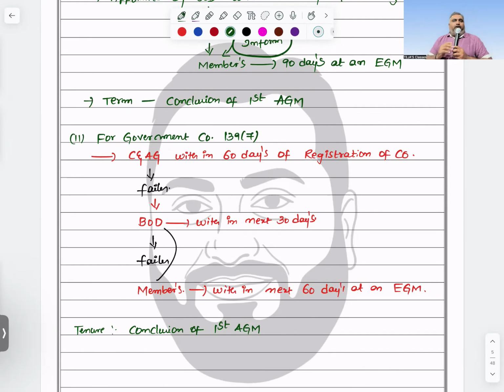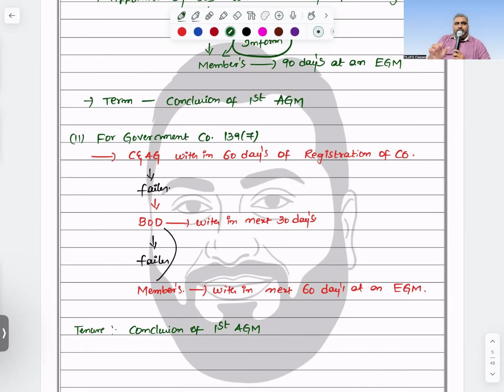So who is appointing the first auditor of a government company? Wherever a government company comes into the picture, the first words you try to remember are Comptroller and Auditor General. Within how many days, sir? 60 days of registration of the company. In case C&AG fails, see the wordings carefully, within the next 30 days.